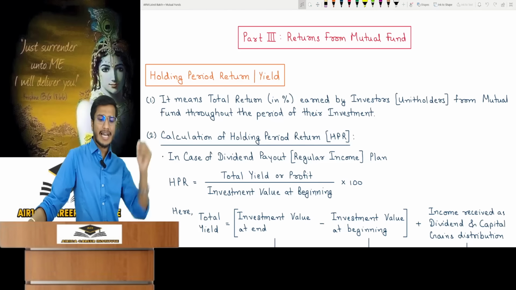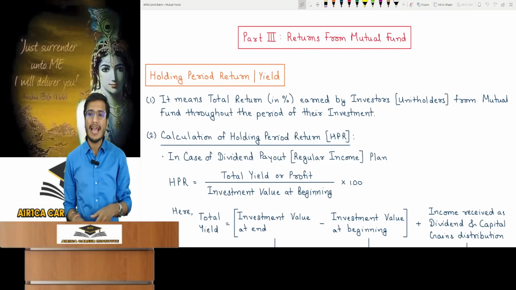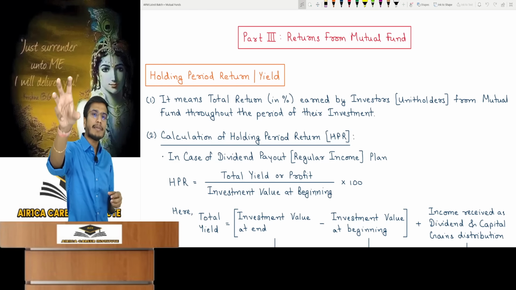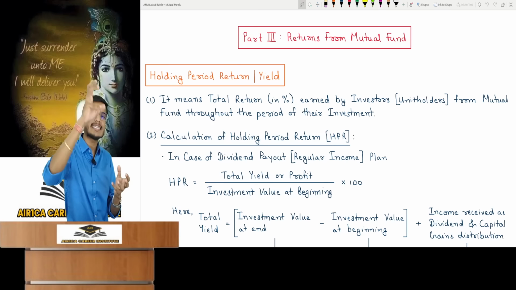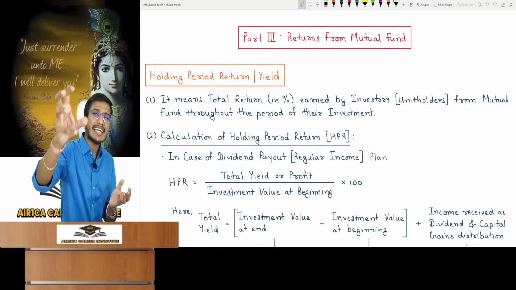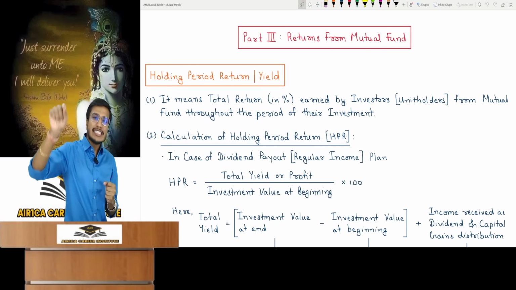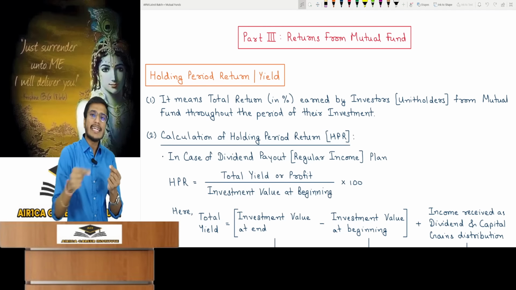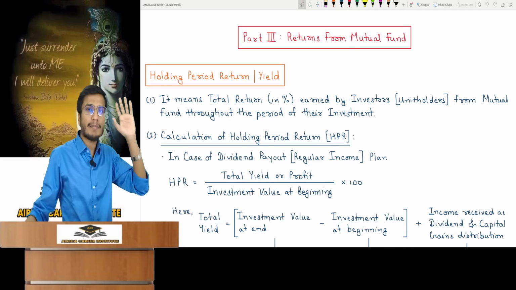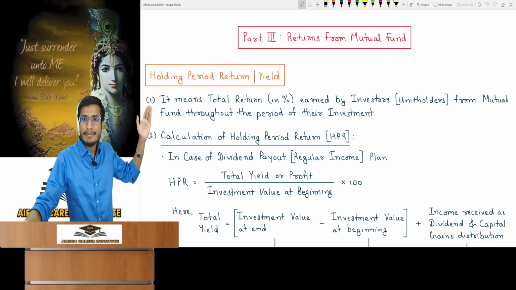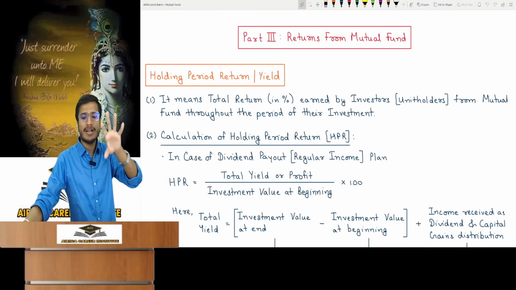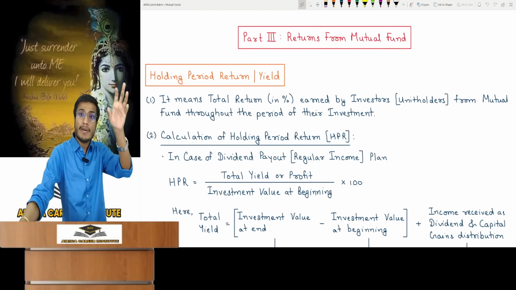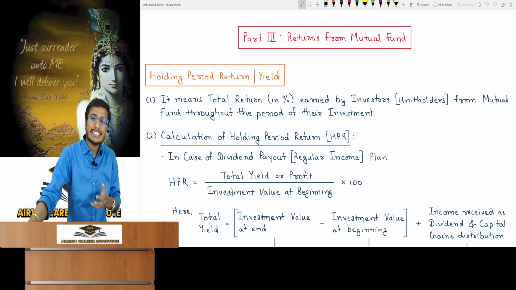Look, the holding period return. Holding period return means I am an investor and I have invested money in a mutual fund. So by investing my money in the mutual fund, I need to know what the total return I have effectively earned from the initial date of purchase until the present day. From the day I invested in the mutual fund, what return have I earned on this to this day? In terms of percentage. We always calculate it in terms of percentage. This means the total return in percentage earned by an investor or unit holder from a mutual fund throughout the period of their investment. Meaning, from the purchase date until today's date, what return have I earned?